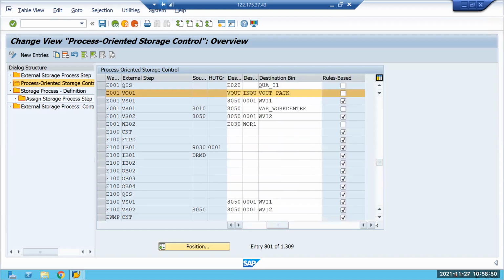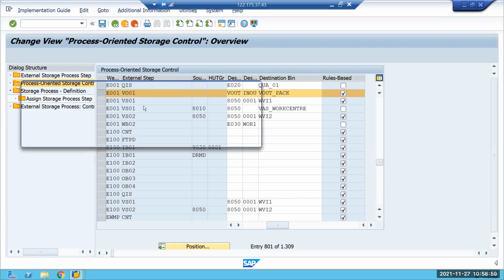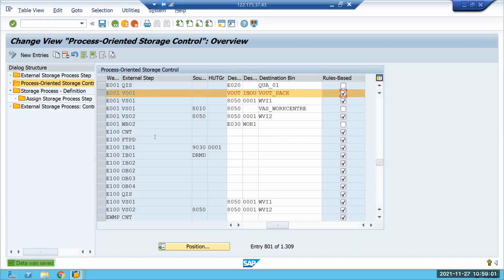We use HUCR only, right? Yeah. Can you click on rules based here? Okay. And then save. Okay. Maybe can you try now? One more delivery shall I create? Just try. Actually, it will not be resolving, but we'll see. Okay, sir. 1 minute.